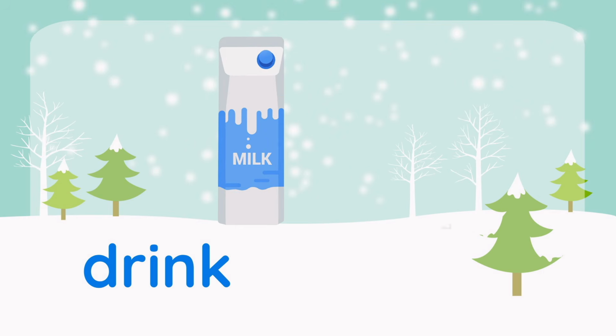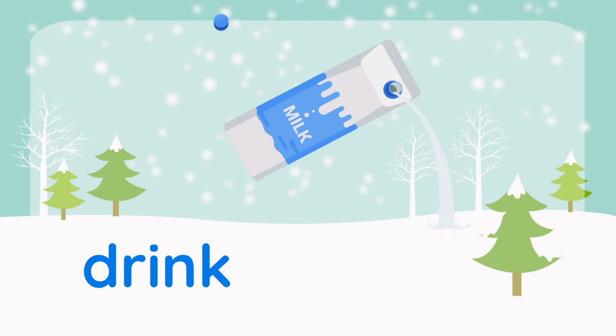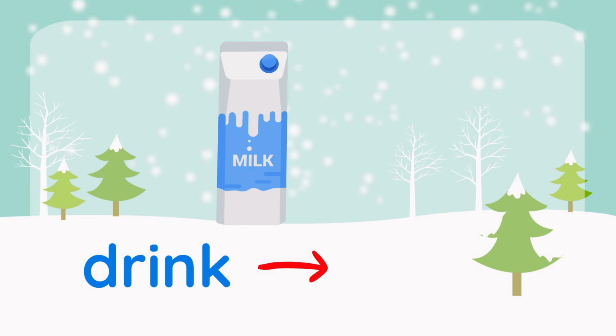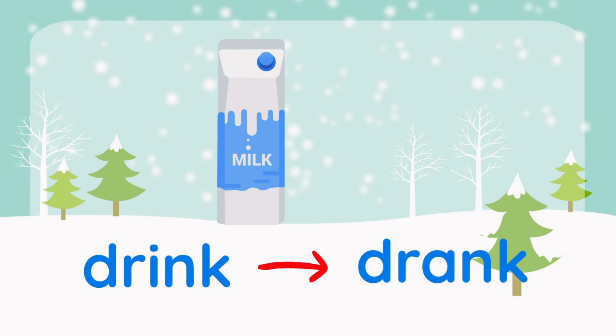Look at this irregular verb, drink. I drink milk at school. What if you're talking about what happened yesterday? You should say, I drank milk at school yesterday.